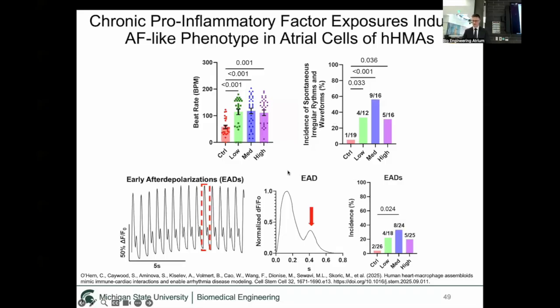One of these irregular waveforms is called early after depolarization. It's a hallmark of atrial fibrillation disease pathology. And as you can see, when there's a normal depolarization and on the repolarization, there's another depolarizing event, that is an early after depolarization, or an EAD. Again, we quantified this and we found in the medium dose, it was significantly higher as compared to the control. So we were manifesting an atrial fibrillation-like phenotype in our assembloids.